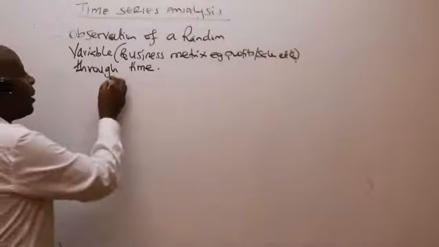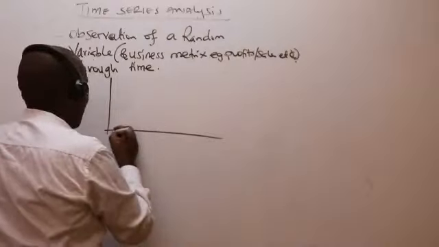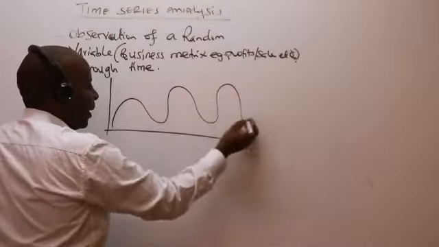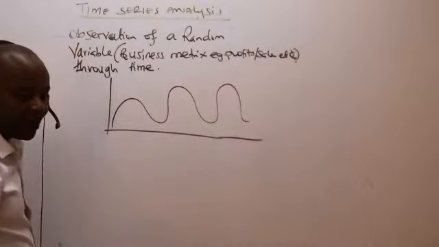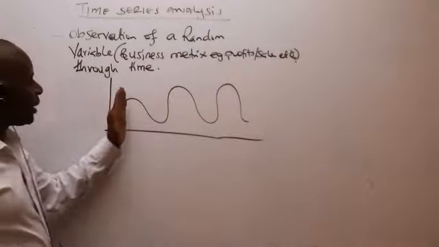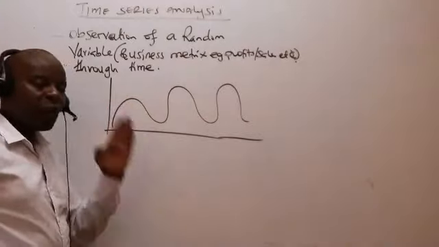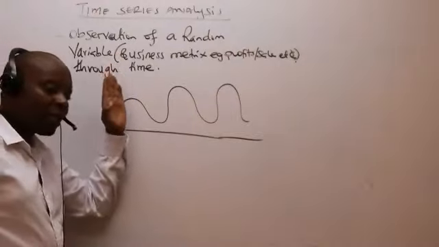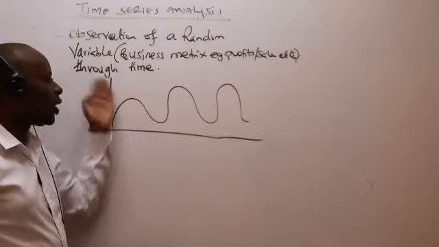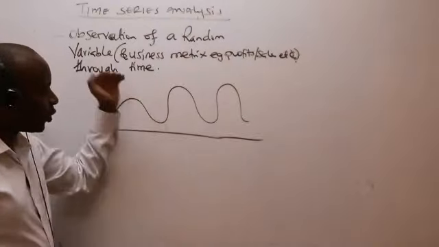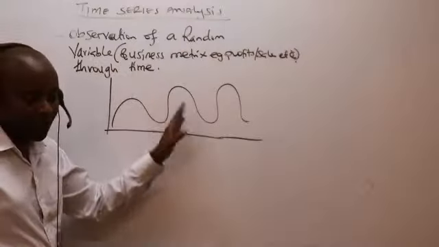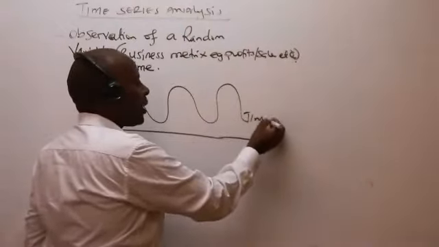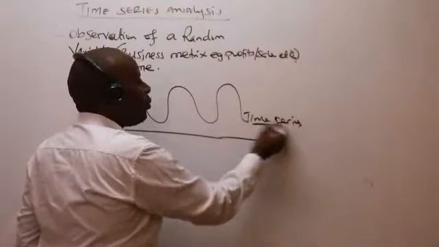Ladies and gentlemen, pictorially, if I was to capture this, this is how my time series will look. It will keep on depending on time, such that we'll have some days on which sales of a supermarket are peak days, some weeks which are peak weeks. For example, at the end of the month, we expect sales to be very high. And then in other seasons, our sales dip like that. So this is what we call a time series, which we expect to be varying.